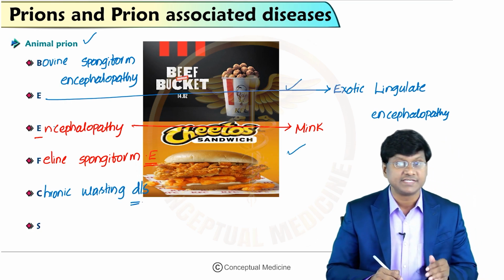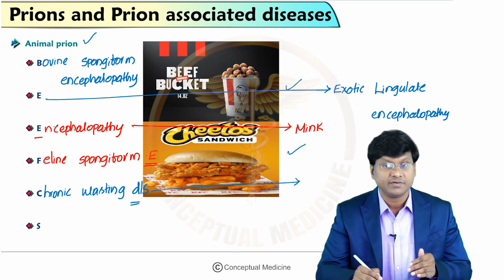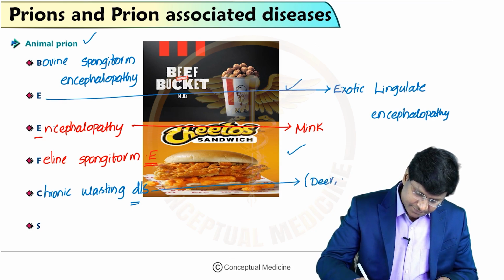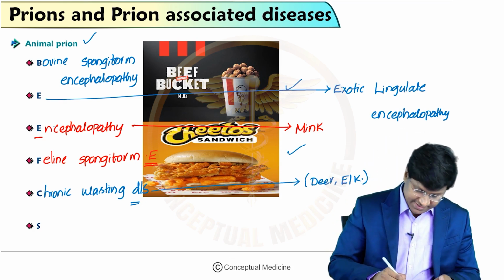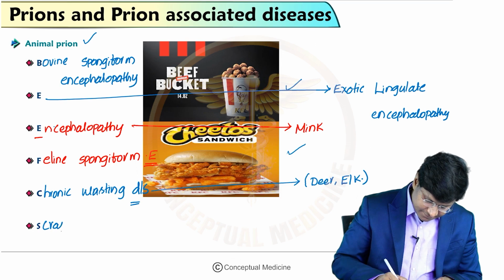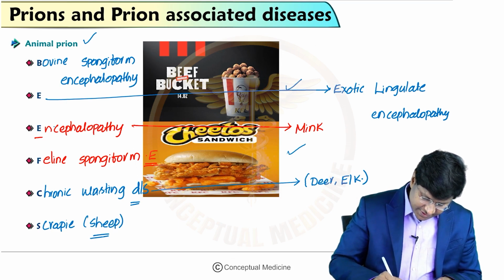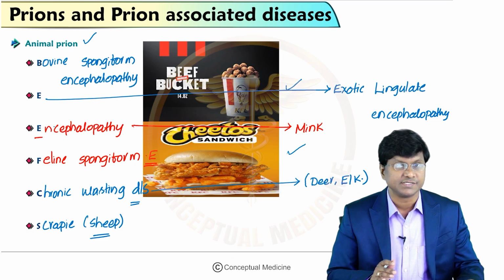If you take this chronic wasting disease, it is the one which occurs in deer as well as elk. And you take the word S. The word S stands for scrapie. Scrapie is the animal prion disease which occurs in sheep. So these are the animal prion diseases.